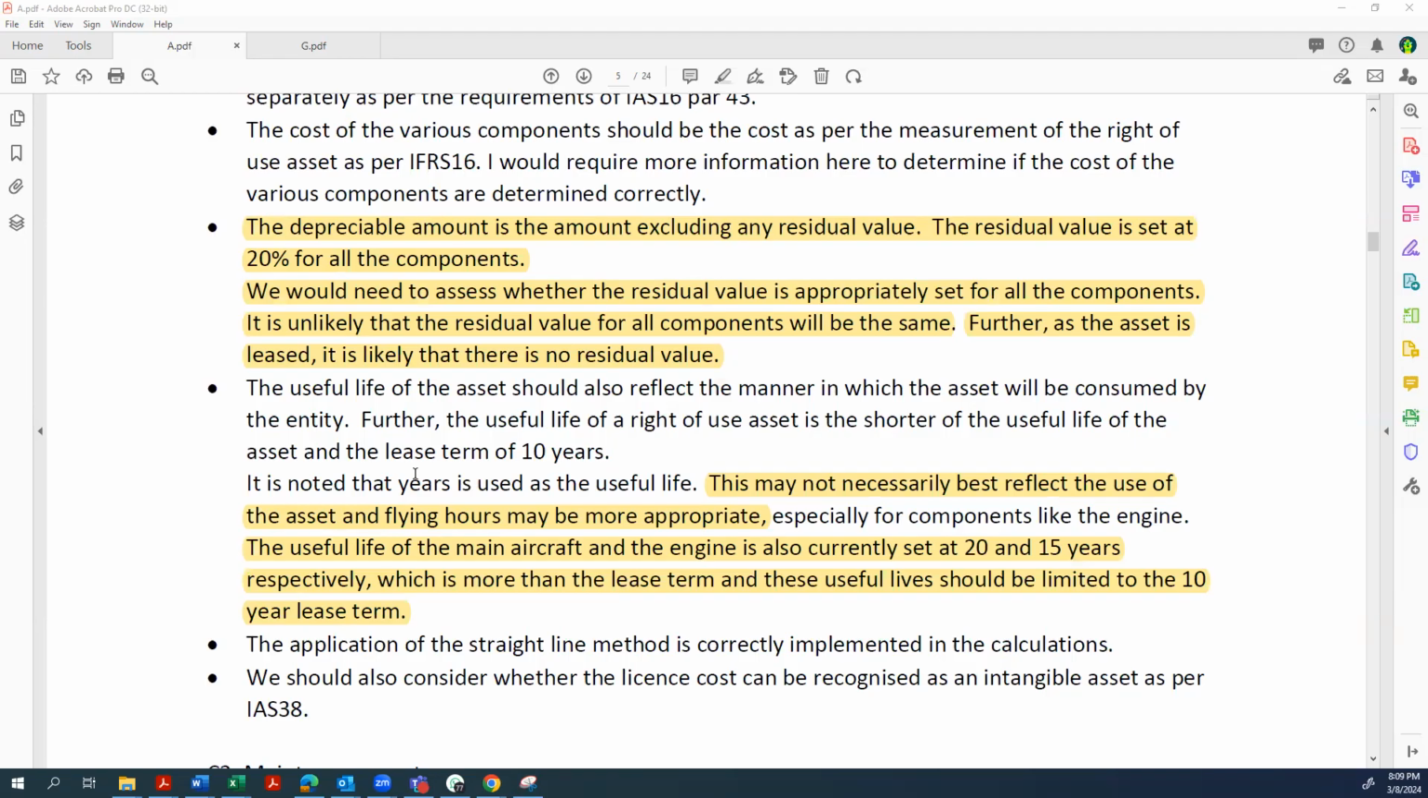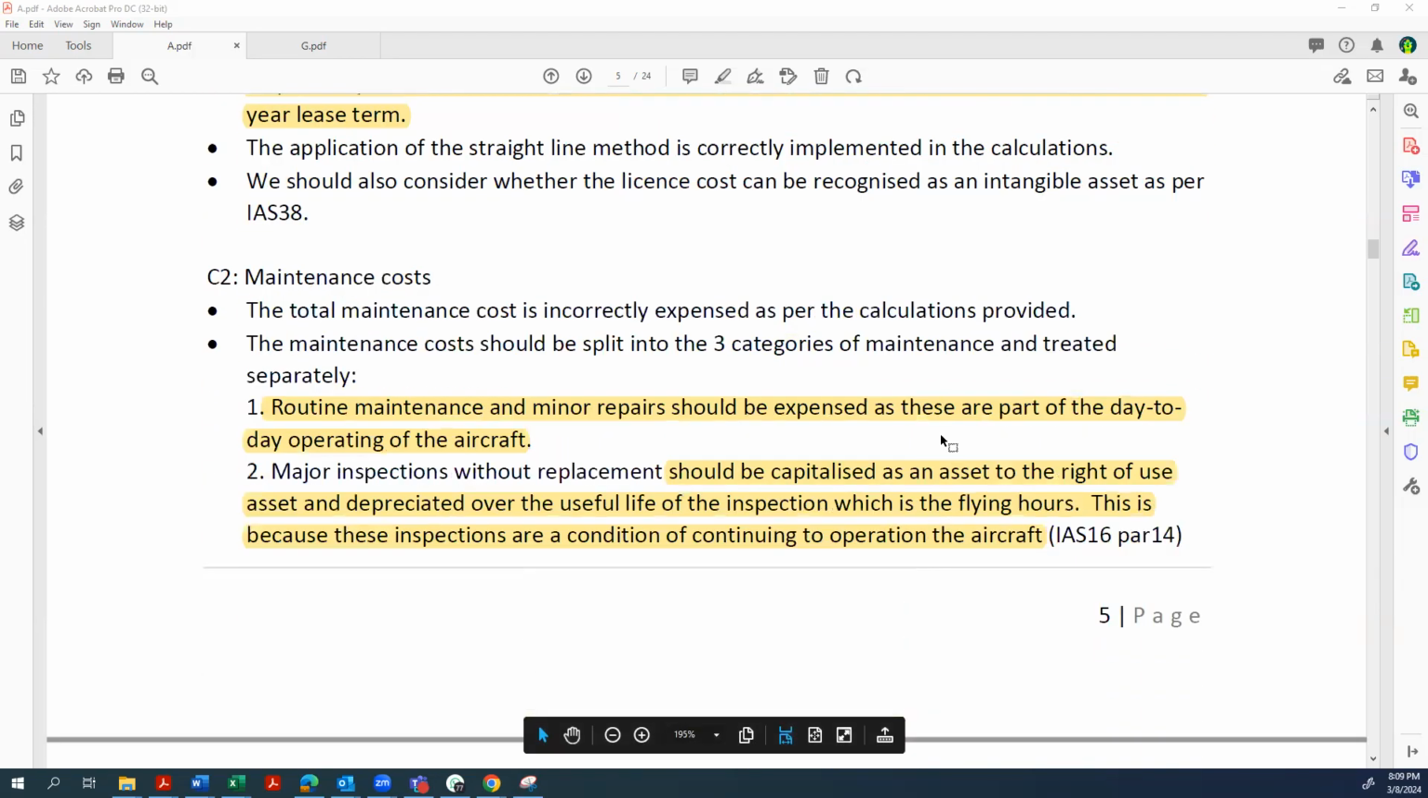Then they say the application of the straight line method is correctly implemented in the calc. We should consider whether the license costs can be recognized as an intangible as per IAS 38. So no benefit really there. Then they say the total maintenance cost is incorrectly expensed as per the calc provided. There's more detail. The maintenance cost should be split into 3 categories of maintenance and treated separately. Routine maintenance and minor repairs should be expensed as this is part of the day-to-day operations of the aircraft. Excellent, benefit for identifying the appropriate accounting treatment for the routine maintenance.